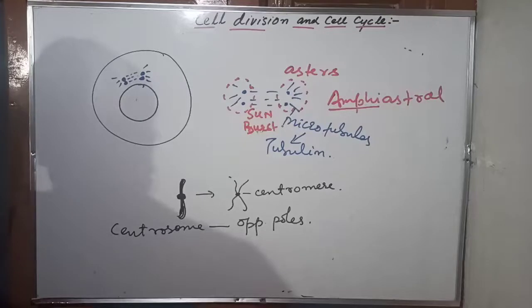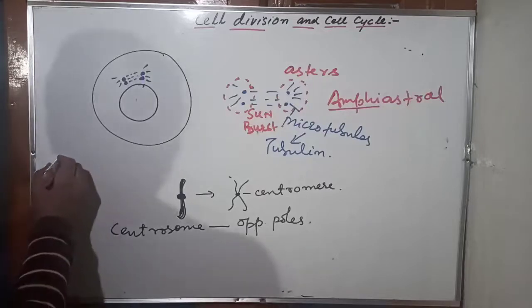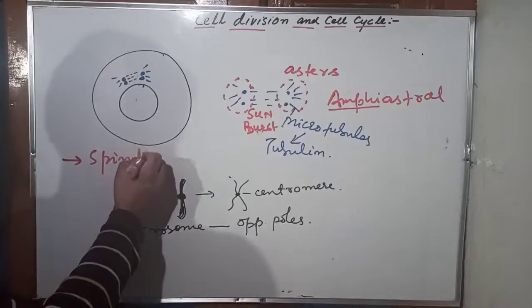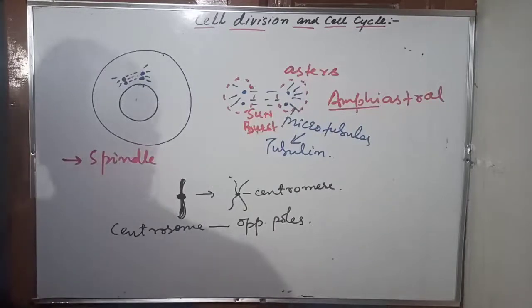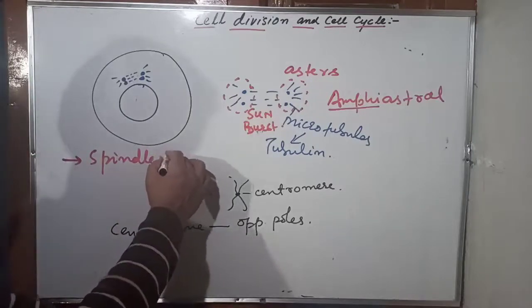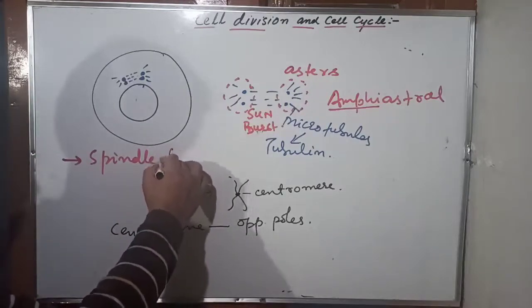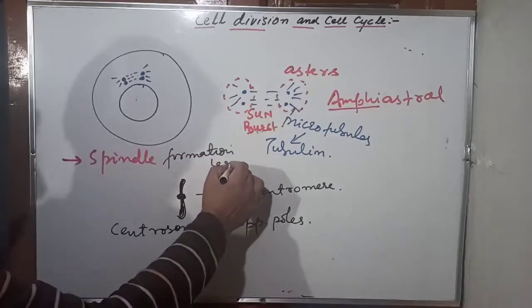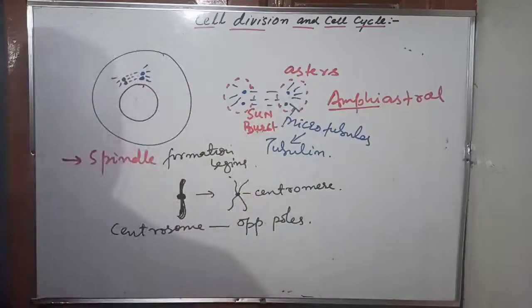So this was the centrosomes moving away from each other, radiating out microtubules. So we can say here that spindle formation starts here. Next important point, which you can draw from this, is that centrosomes move away from each other. Spindle formation starts here. It begins here.